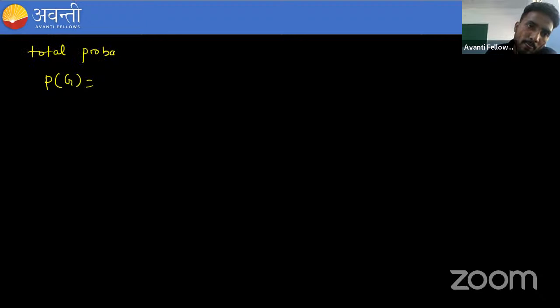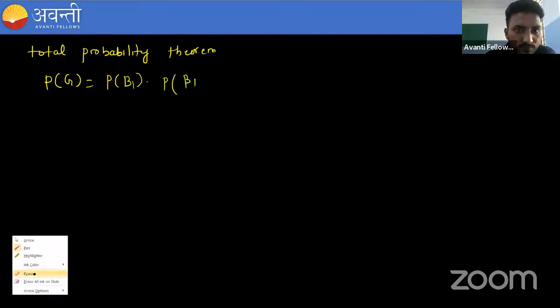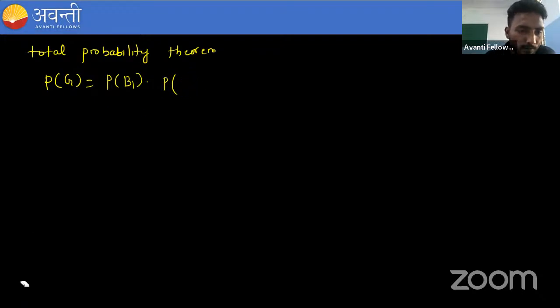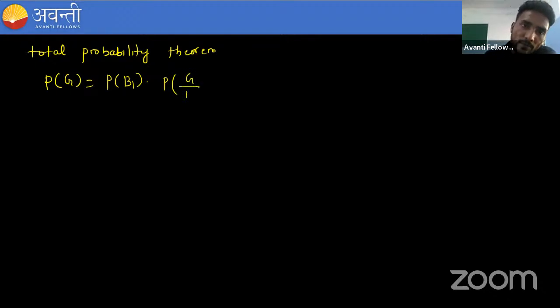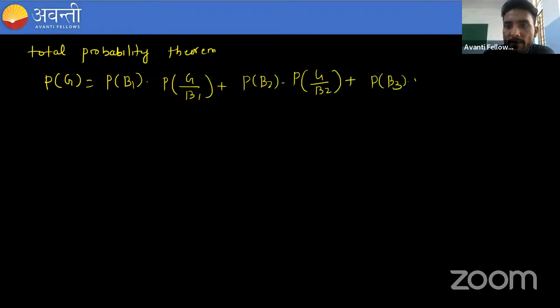Total probability theorem means first we need to write PB1 into PG by B1. Then we have to write PB2 into PG by B2. And then plus PB3 into PG by B3.